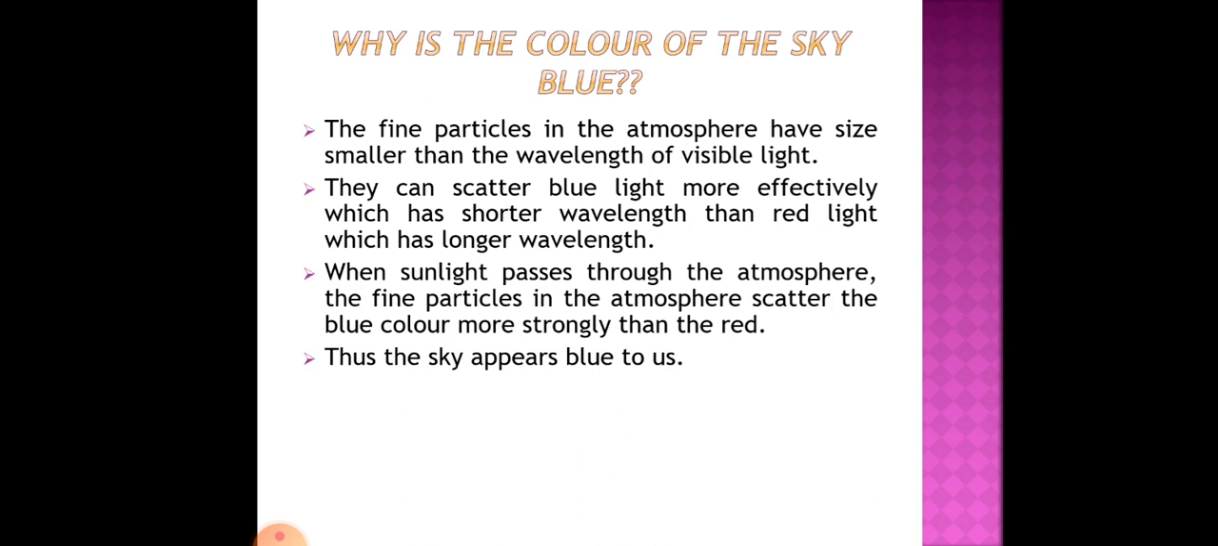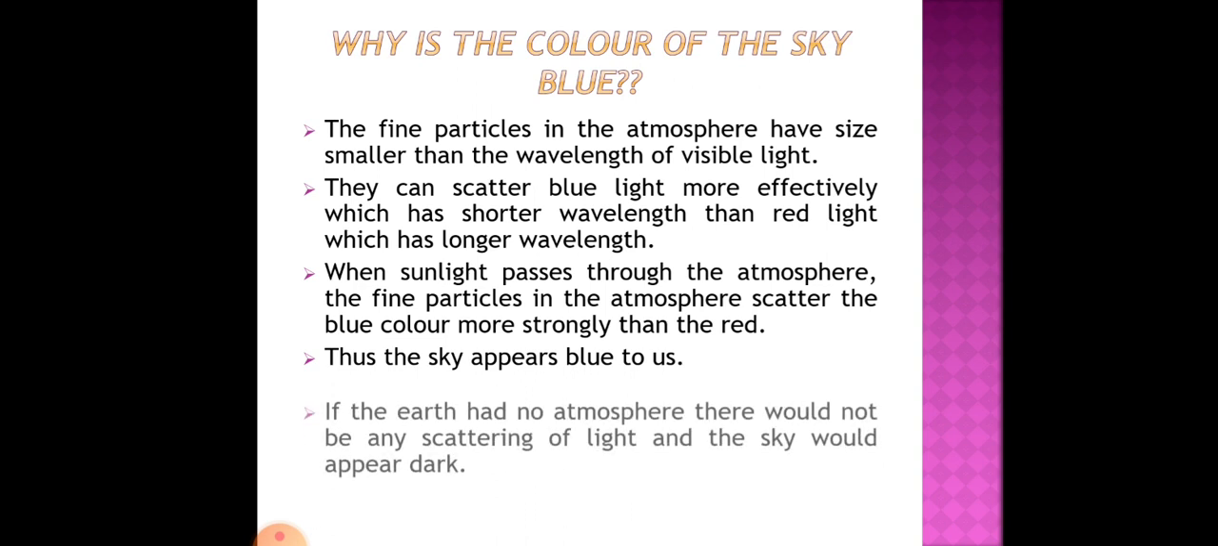So in short, I can say that in the atmosphere, very fine size particles are there, and these fine particles can scatter only blue light. Why? Because blue light has shorter wavelength. So for that reason, when sunlight passes, these fine particles scatter blue light, and the sky appears blue to us.